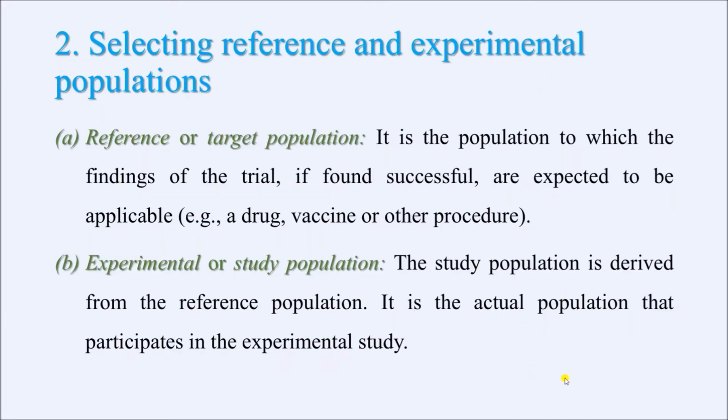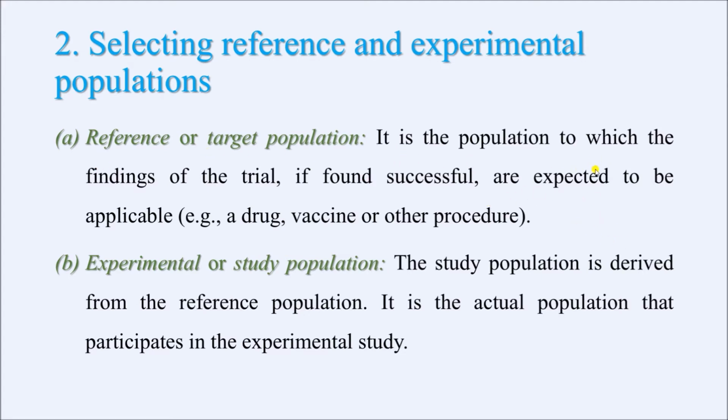The next step is selection of reference and experimental population. So reference or target population is the population to which the findings of the trial, if found successful, are expected to be applicable. So after conducting the RCT, whatever are the findings, those findings should be applicable or can be generalized to this reference or target population.